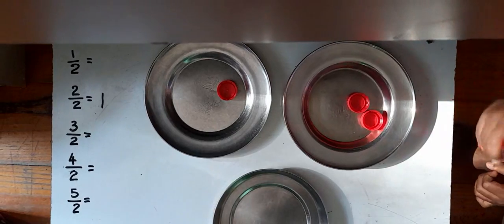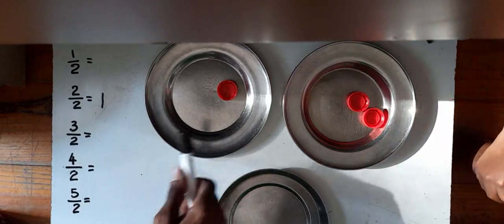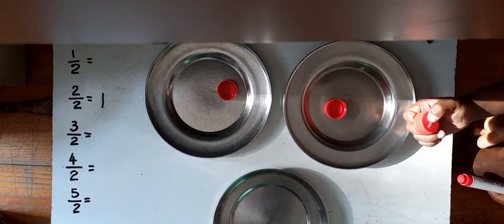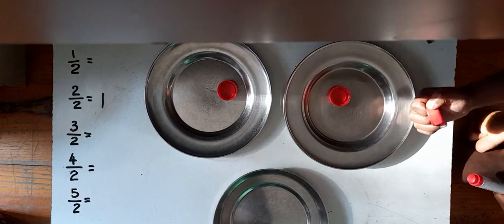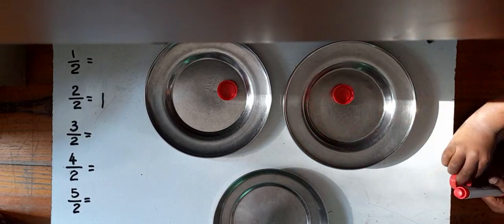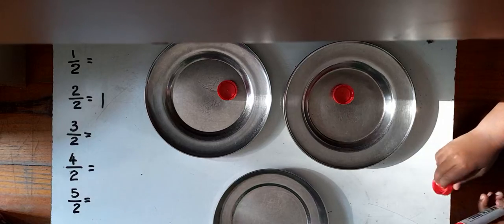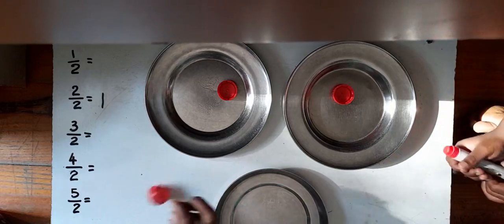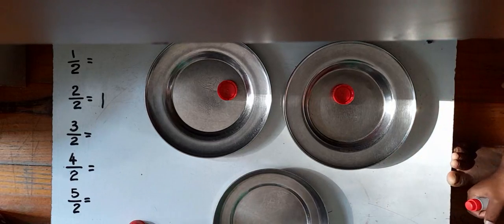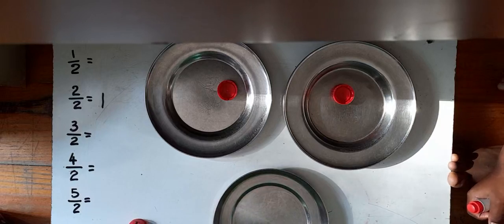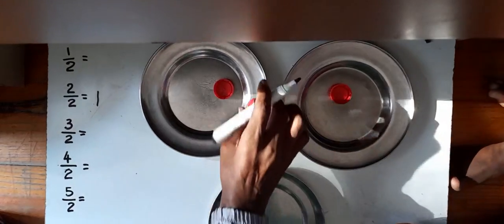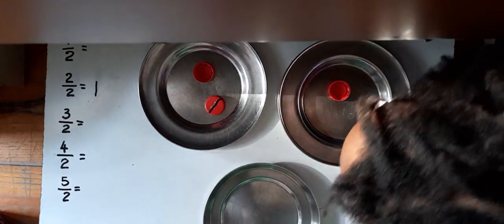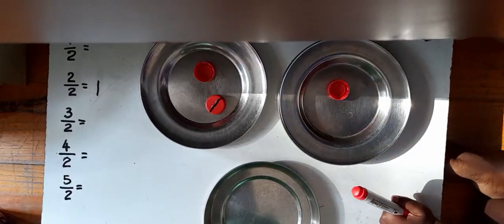So what can we do here? One thing we can do is cut it in half, so that he gets half and he gets half. Is that what we can do?